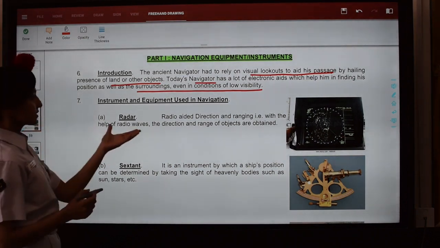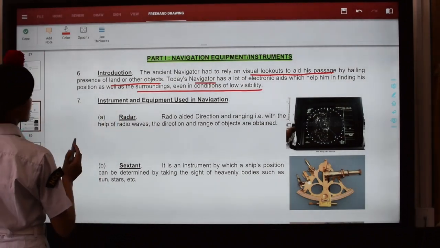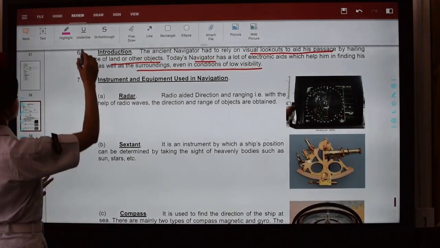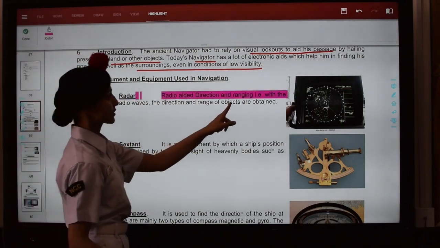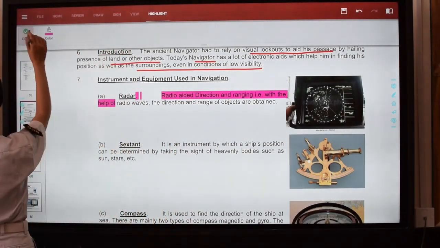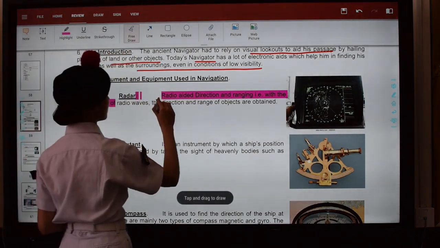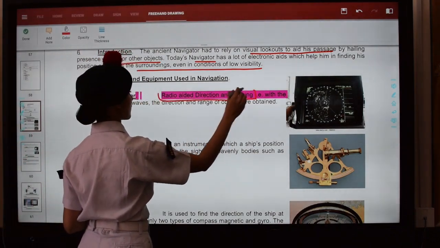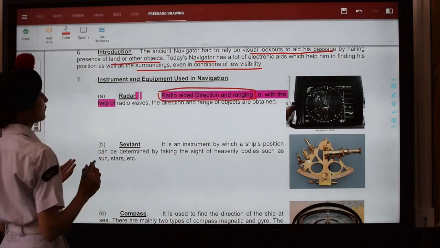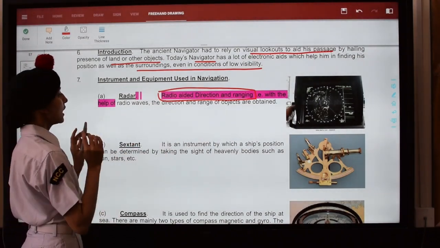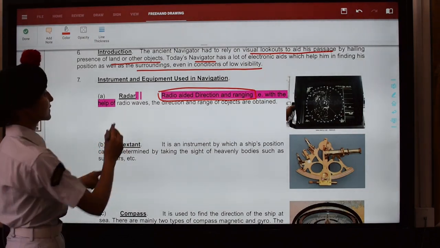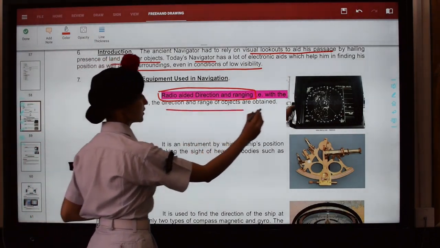Now we talk about instrument and equipment used in navigation. We first talk about the radar. Very important is radar. Radar is radio aided direction and ranging. This is the full form of radar that you should know. That is, with the help of radio waves, the direction and range of objects are obtained. So this is very important at sea. जब हम radio waves को use करके we can tell the direction and range of objects.